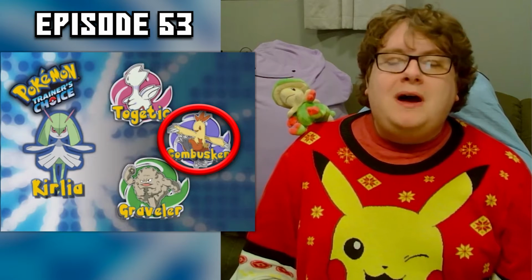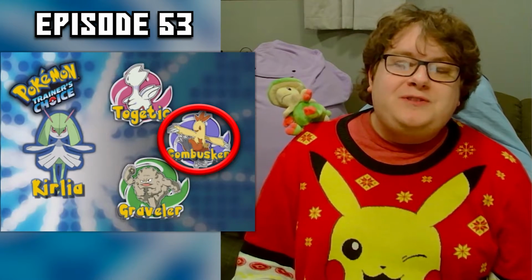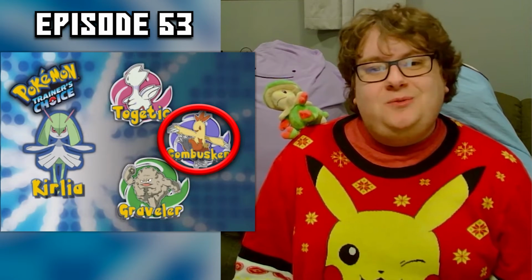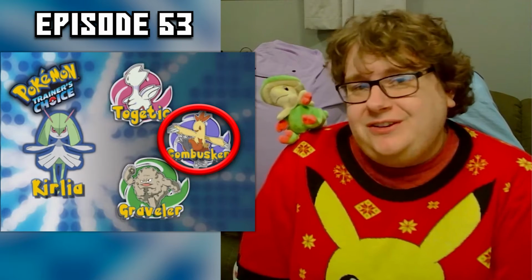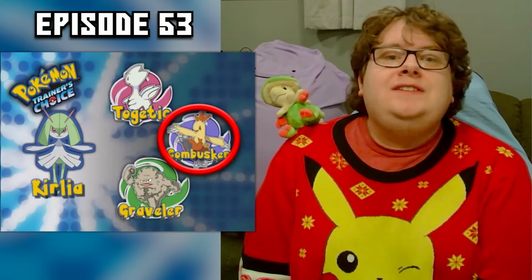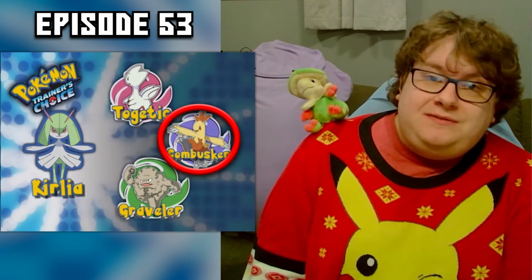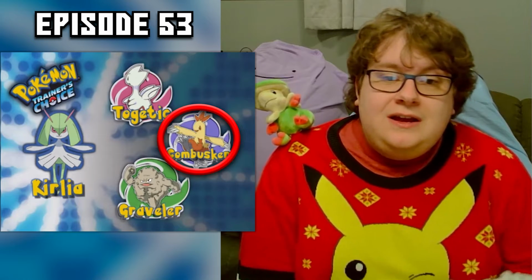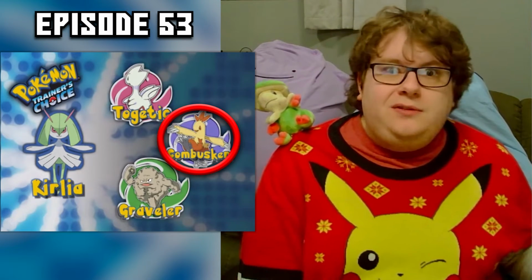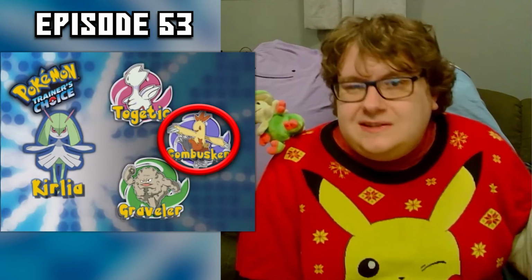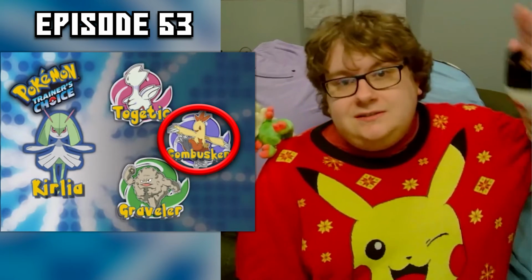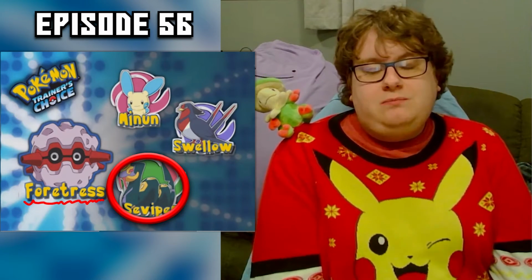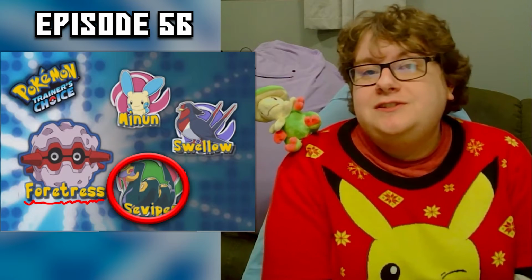Episode 53 boggles my mind. They ask which of these Pokemon is best against Kirlia, to which they say Combusken is the best answer, when Combusken is the only Pokemon here that is actively weak to Kirlia's Psychic typing. None of these Pokemon have a type advantage over Kirlia, but I think Togetic would be the best option as Kirlia is a special attacker, and Togetic's special defense is over double that of Graveler's, and Kirlia is pretty frail, so any attack's really going to do a lot of damage. So Togetic, I think, is the best answer here. Definitely not fucking Combusken.